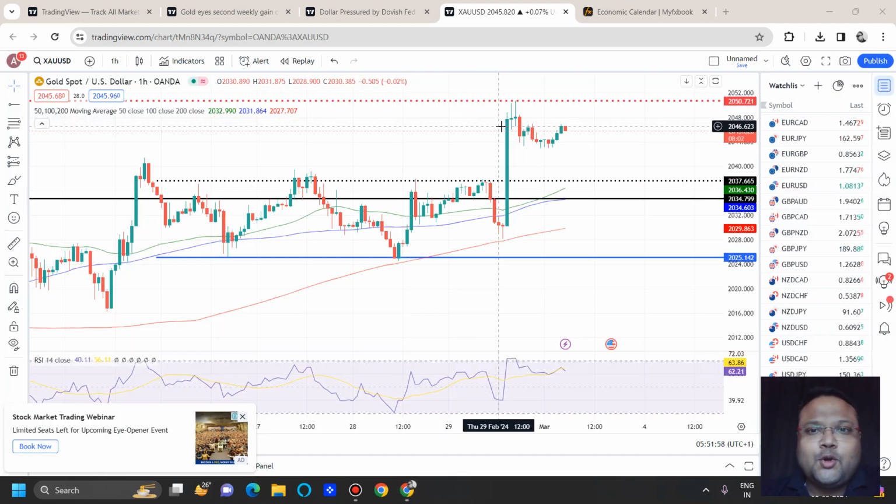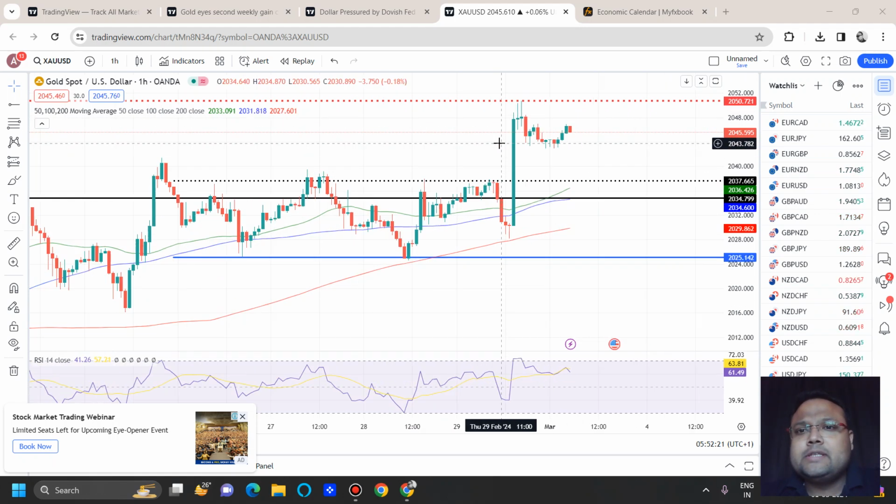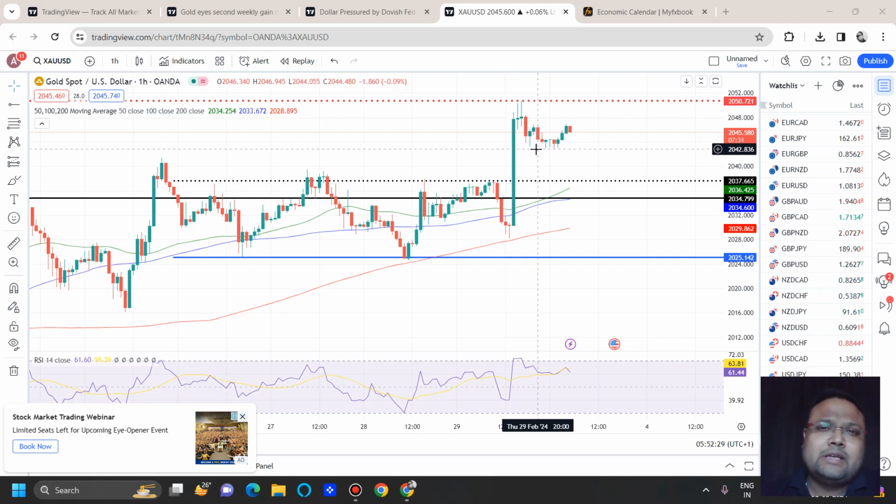So my dear friends, gold made this candle after PCE data and made a high of 2050. Our resistance level worked, but honestly speaking, going with resistance or support at the time of news is not a good decision. Anyways, if you have taken sell, hopefully you made money, but next time be careful. Try to follow the trend of the market after the news. Anyways, we can see that after hitting the resistance of 2050, market came down by almost 70 to 80 pips, and right now market is going up again.